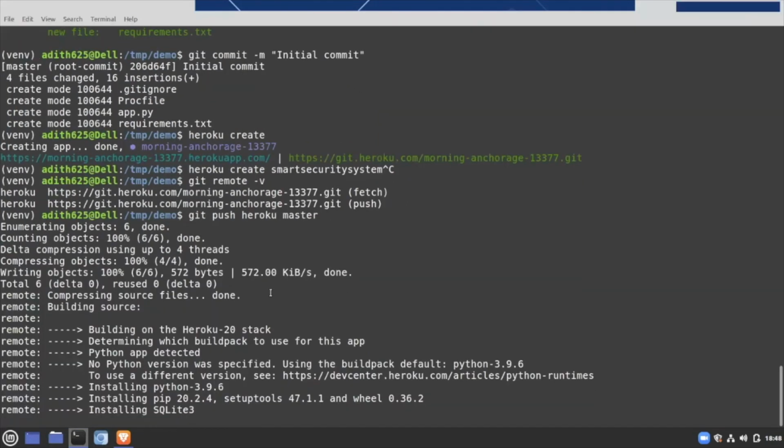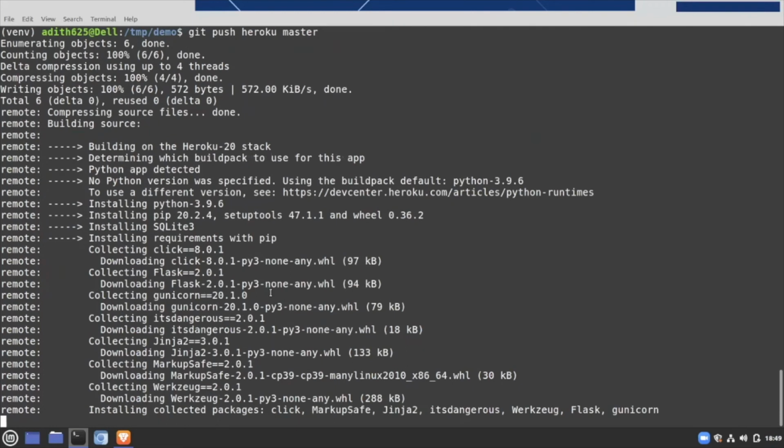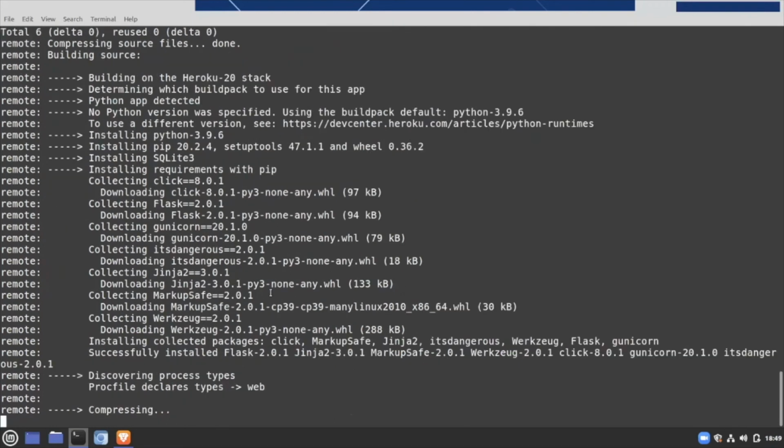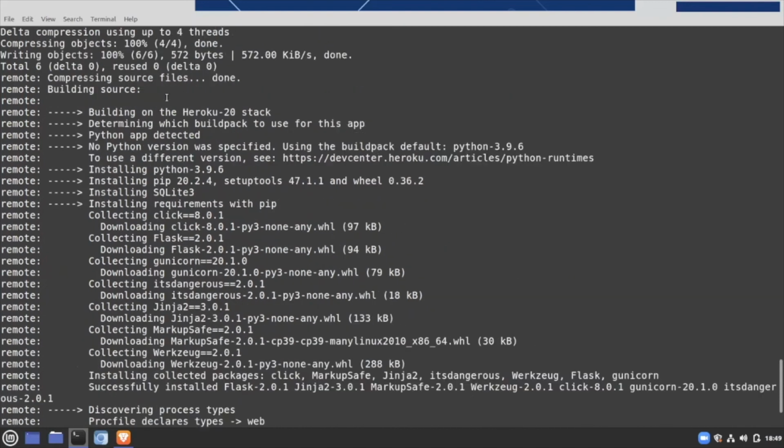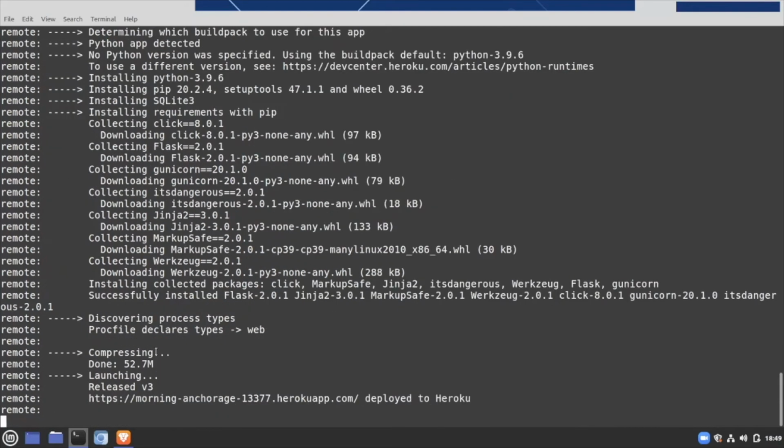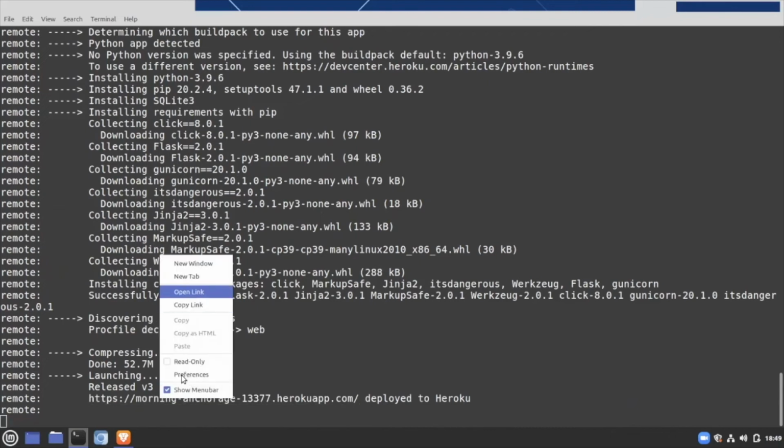So here the code is being deployed. This is the URL where it is being hosted. Let me copy this link.